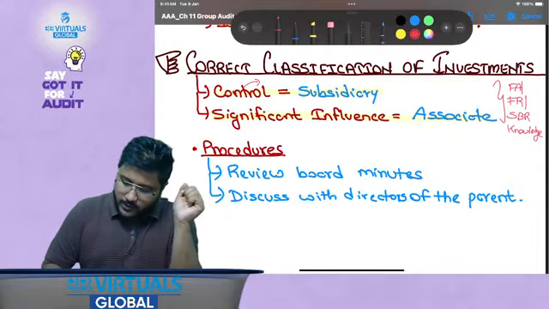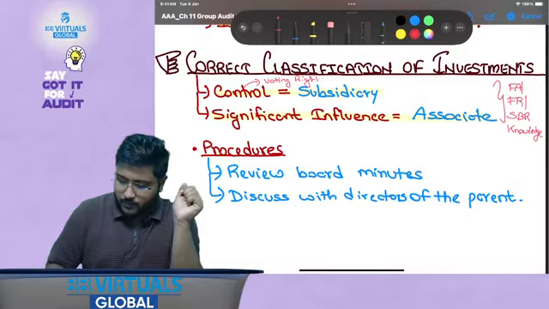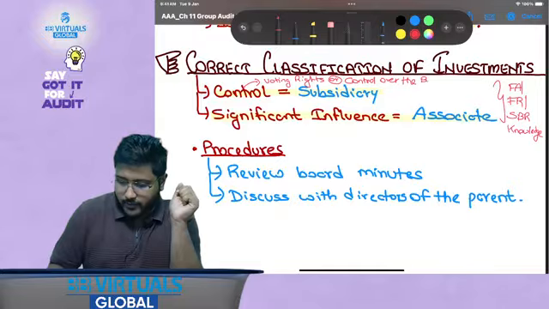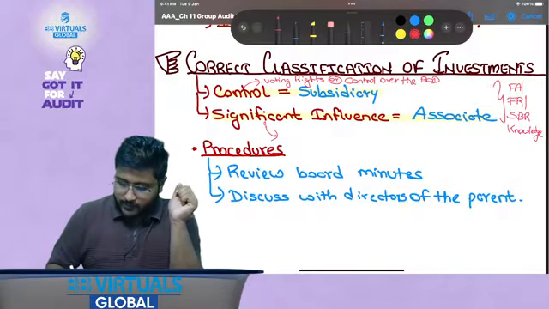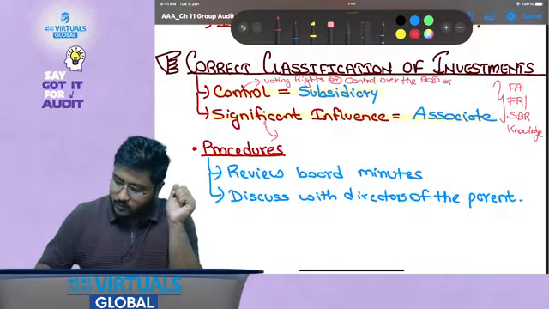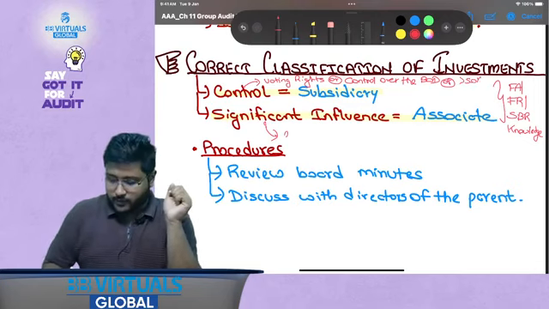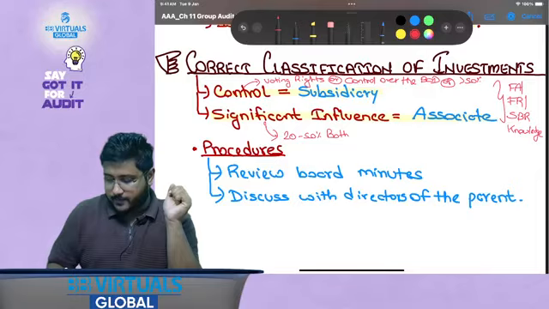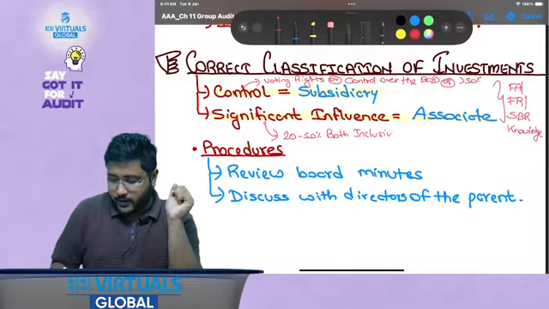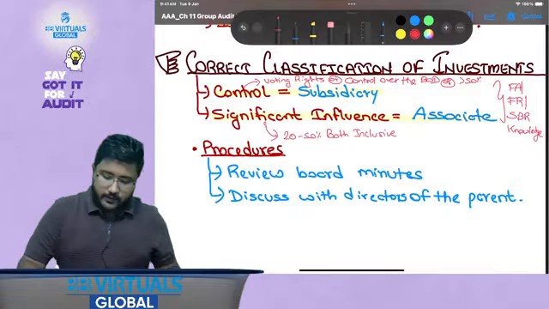Control could be in the form of voting rights, generally more than 50%, or control over the board of directors. Whereas when we talk about significant influence, it is generally between 20 to 50%, both inclusive, right? So significant influence, associate, right? That is very, very important.